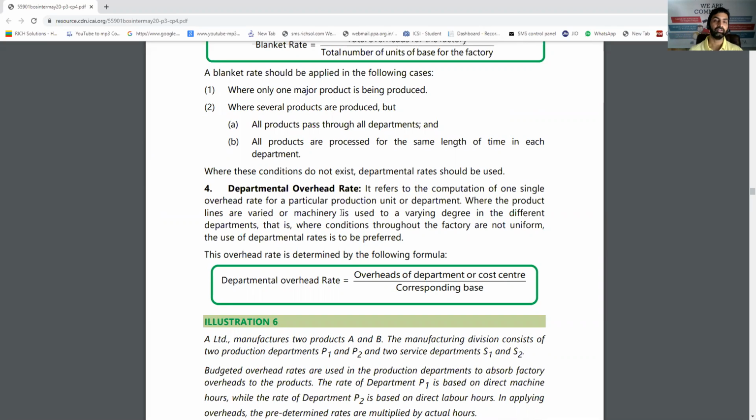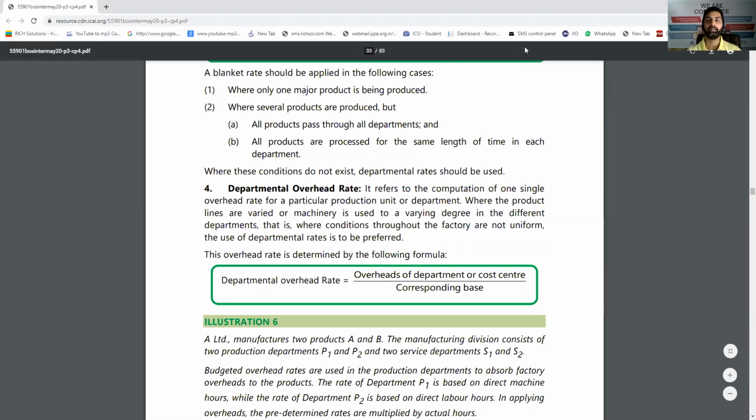So for the first 6 departments, we'll find the overheads of each department divided by the machine hours of each department, whereas for the remaining 4, we'll find the overhead of each department divided by the labor hours of each department. So for 6 departments, we have a machine hour rate. For 4 departments, we have a labor hour rate. That is called the multiple rate system or departmental overhead rate.